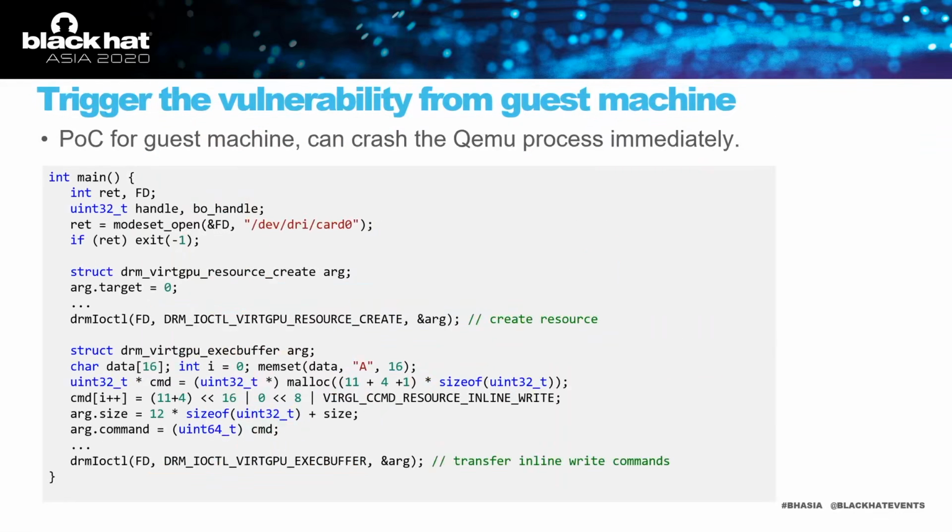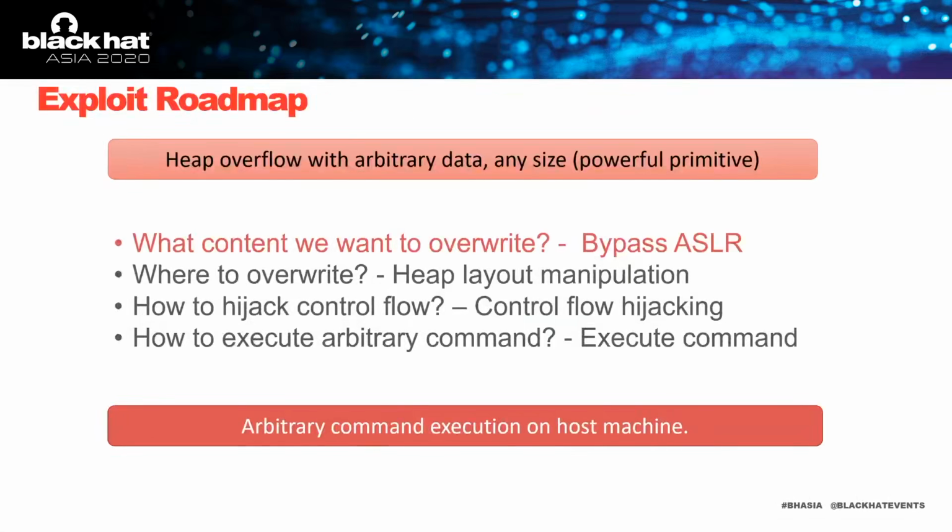Then we can construct the POC for the guest machine. First, open a graphics card FD and then simply use DRM I/O control to submit the commands with malicious arguments. When we compile this and run it inside a guest machine with Virtio GPU setting, the QEMU process on the host machine will crash immediately. Now we have a heap overflow POC with almost no constraints. We can write arbitrary data with any size. This is a powerful attack primitive.